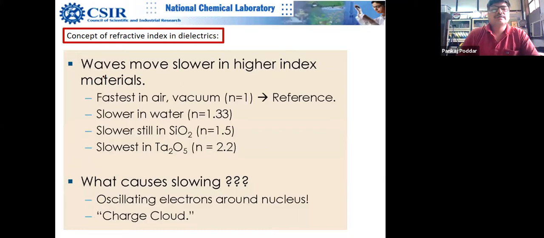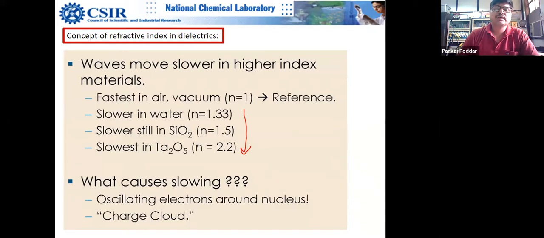So, waves move slower. We have discussed already, so it's all repetition actually. So basically, the higher the refractive index, the slower the wave. But what is the reason? What is the physics behind that? It's the same thing we discussed yesterday. You can draw all the conclusions. This is all a manifestation of what we discussed yesterday.